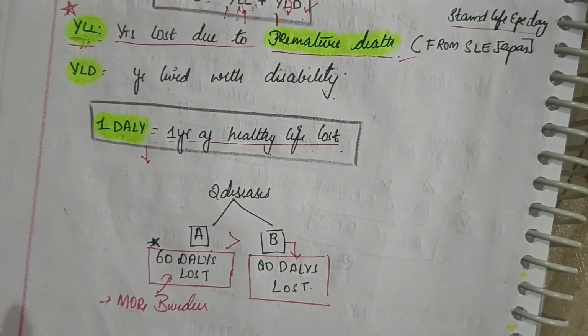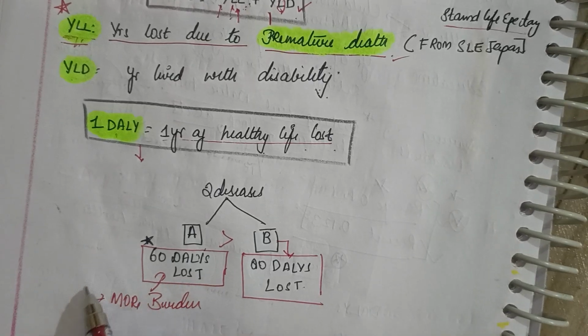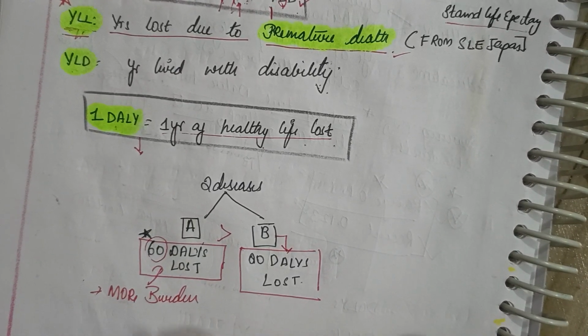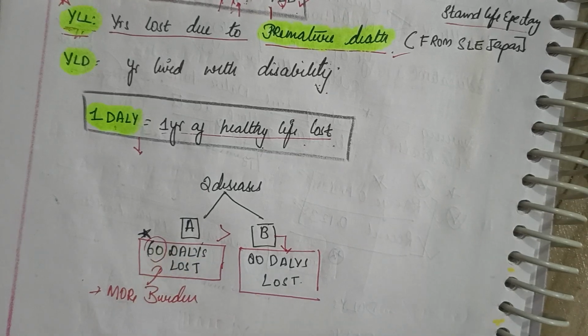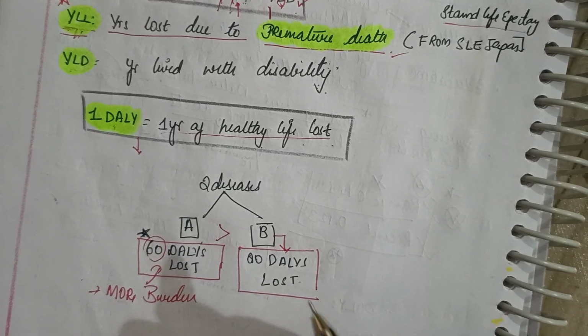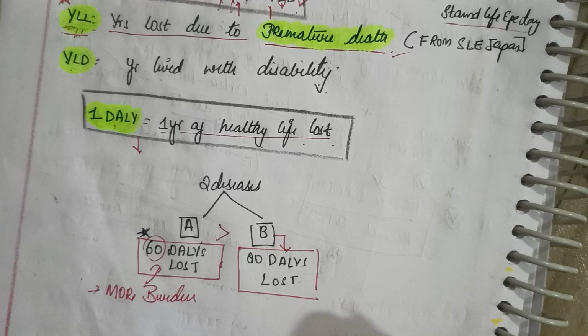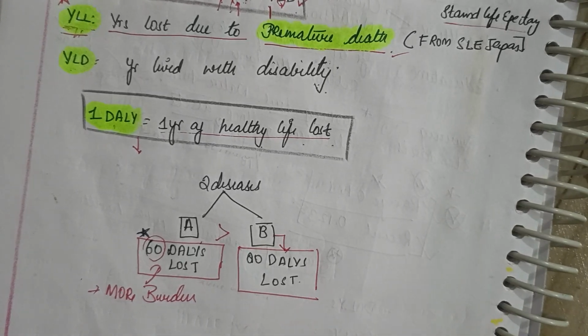Right? So 60 DALY lost means you need to understand 60 years of healthy life lost in disease A. What happens if a person has disease B? He has 20 years of healthy life lost. Can I tell that 20 DALY is lost? Yes.